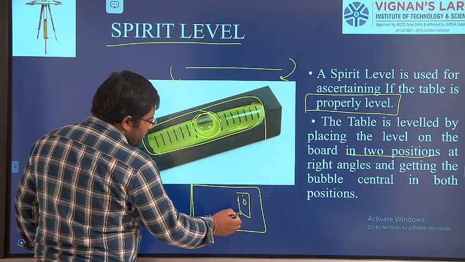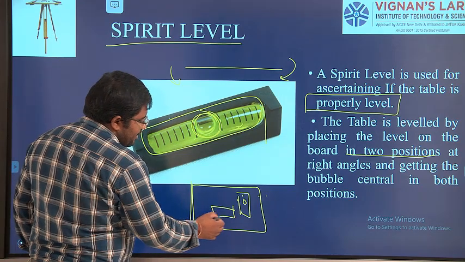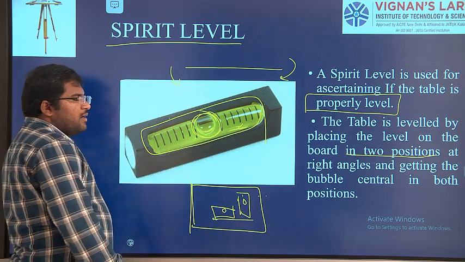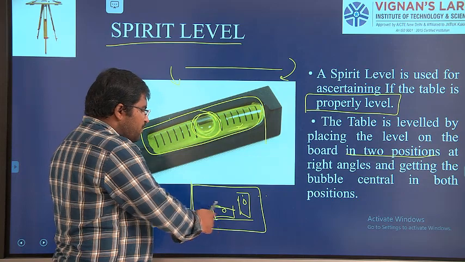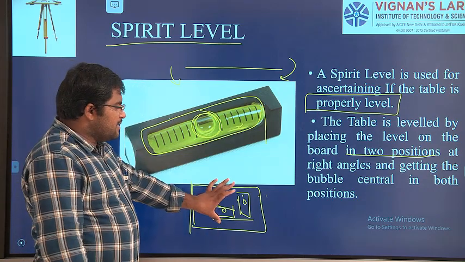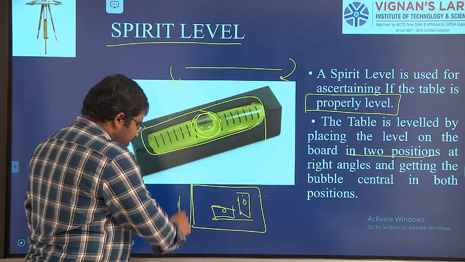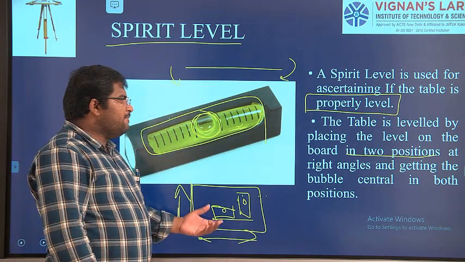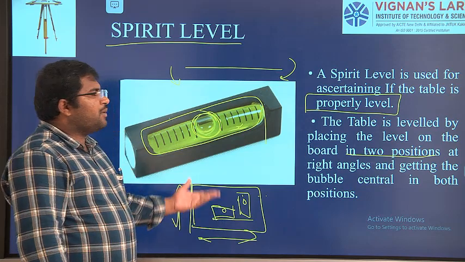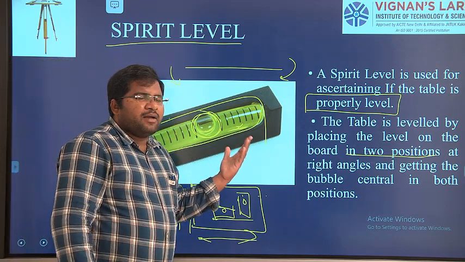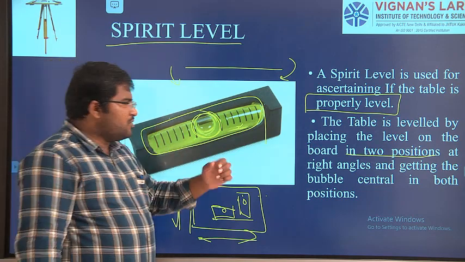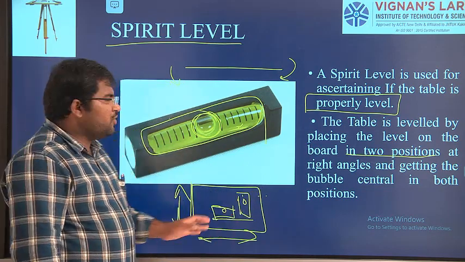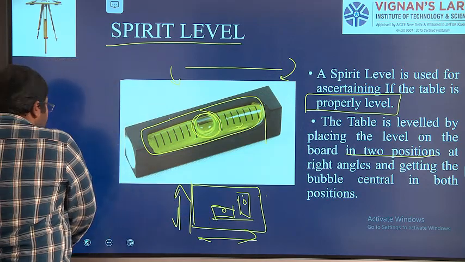Then what we have to do: again we place it like this, at right angle to this, and bring the bubble again to the center. So the table is leveled in this direction and also in this direction. Only 2 directions we have. Finally we get a properly leveled plane table. We check the 2 directions, each at 90 degrees. Both should be at 90 degrees, and in that position we check.